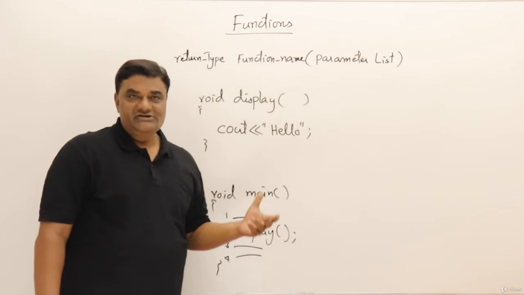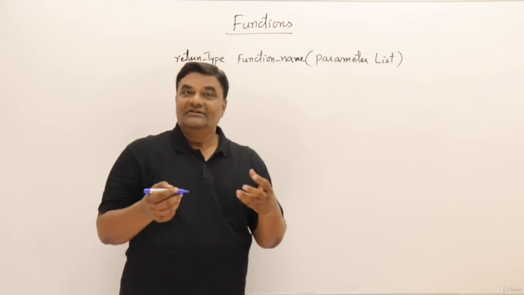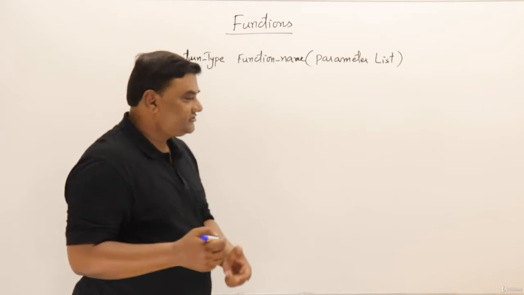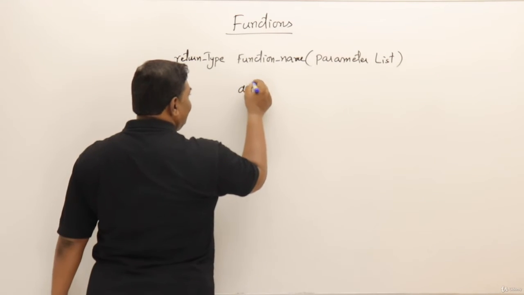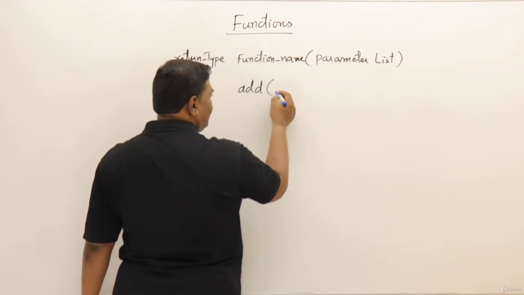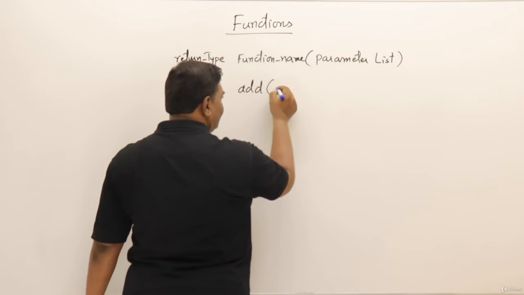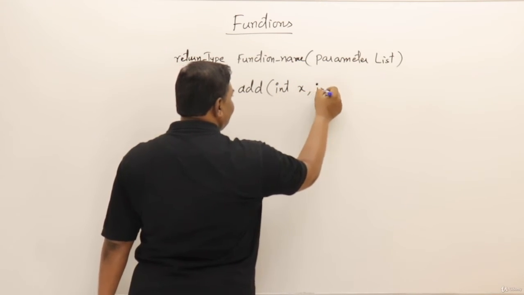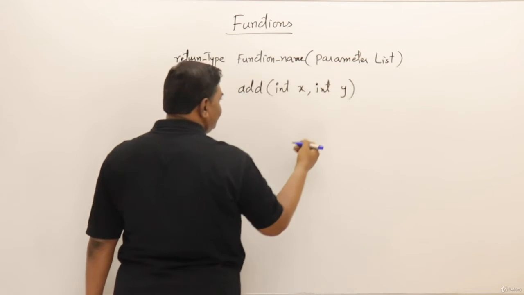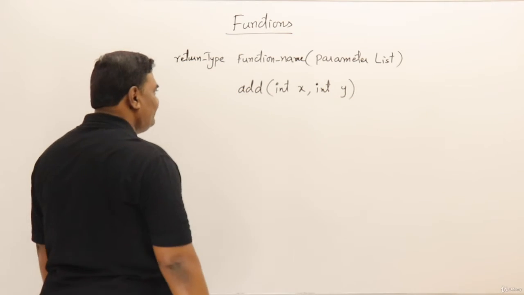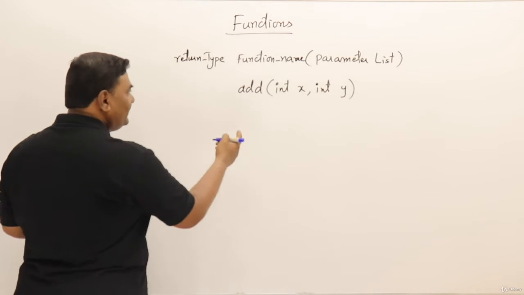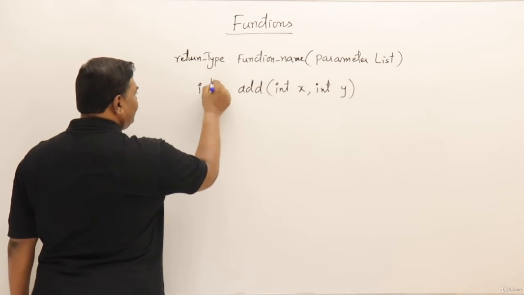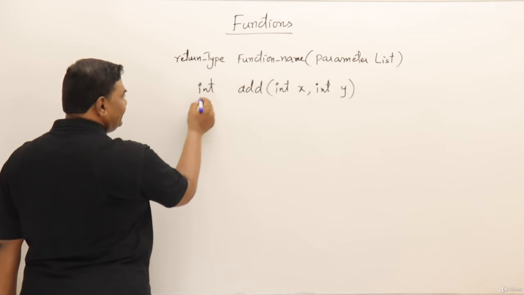Let me write a few more functions and show you. I will write a function for adding two numbers, a simple function. So add is the name of the function. It has to take two parameters. You can give any data type here, but to make it simple for understanding, I am always taking integer type. So two integer values, I have given the names x and y. Now after adding them, it's going to return the result. The result is going to be of type integer only, so the return type of the function is also integer.